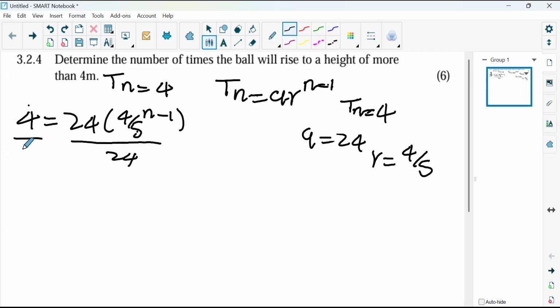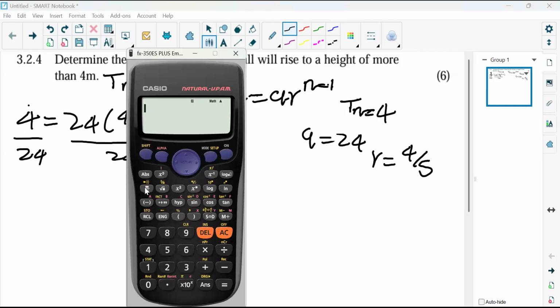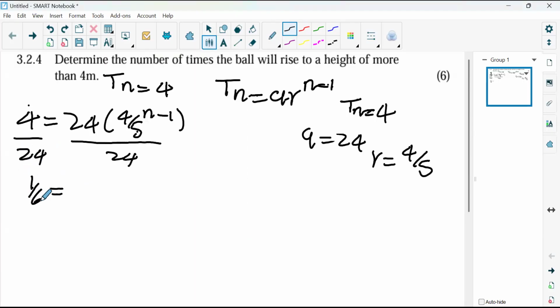So if you divide by 24 on both sides, 4 divided by 24 is... 4 into 4 goes 1 times, and then 4 into 24 goes, let's just check, 4, 8, 12, 16, 20, 24, it's 6. That means you're going to have 1 over 6. Guys, don't try to be a hero here.